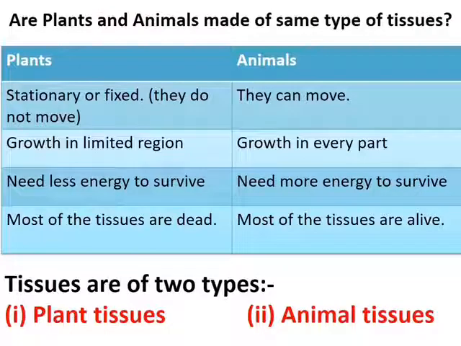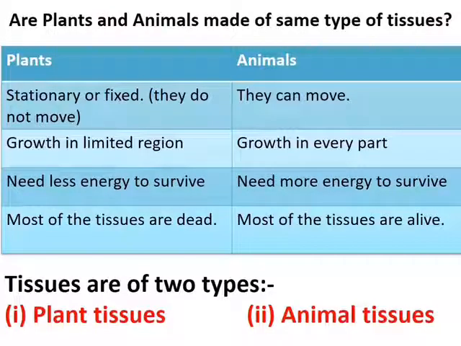Now we will learn what the types of tissues are. Just now we have learnt what tissues are and what the differences between plants and animals are. Basically, tissues are of two types. The first is plant tissue and the second is animal tissue. These are two different types of tissues because the basic structure and functions of plants and animals are different from each other. So the types of tissues are also different in plants and animals. Let us see what plant tissues and animal tissues are.